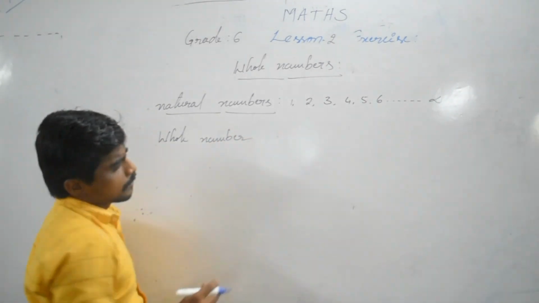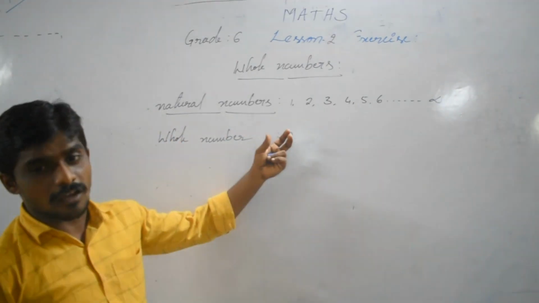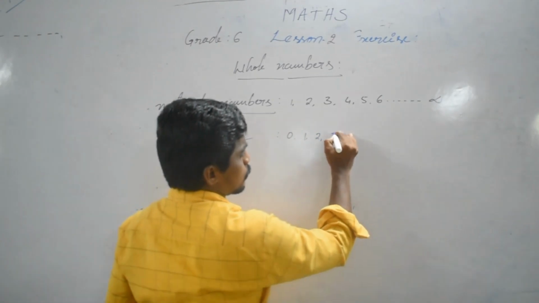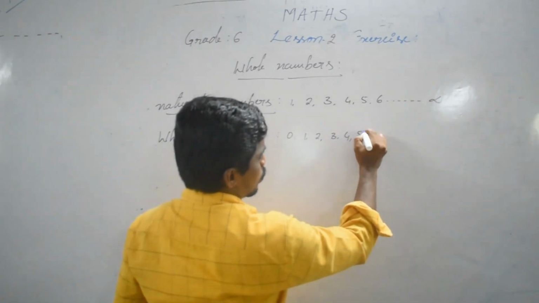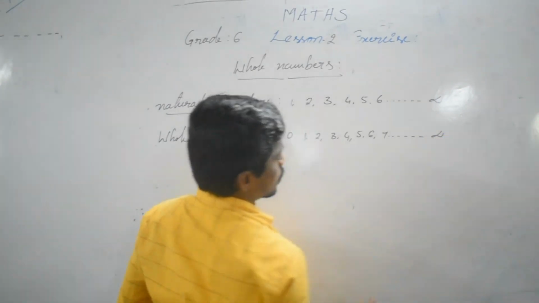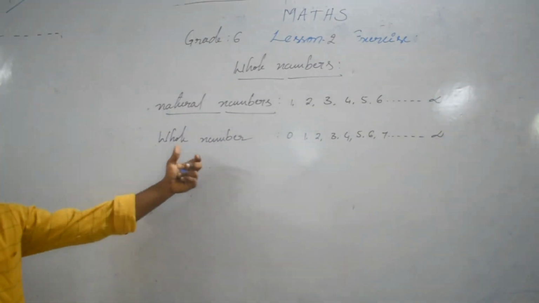Whole numbers are 0 and the set of natural numbers 1, 2, 3, 4, 5, 6, up to infinity.